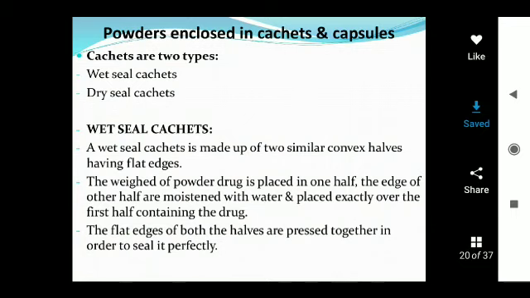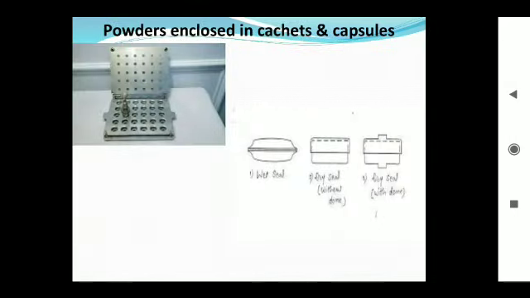In this process the drug is placed in the bottom half. After the top half is placed above the bottom, these two halves are slowly compressed together to form a wet seal cachet. In this process, a small amount of water is needed for the preparation of wet seal cachets. Examples of cachets: wet seal cachets, dry seal cachets, and dry seal cachets with dome and without dome.